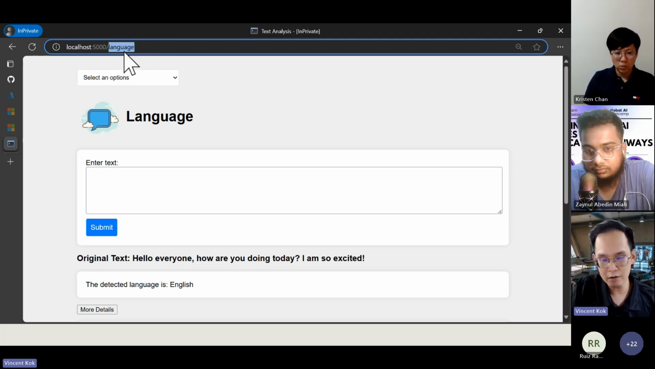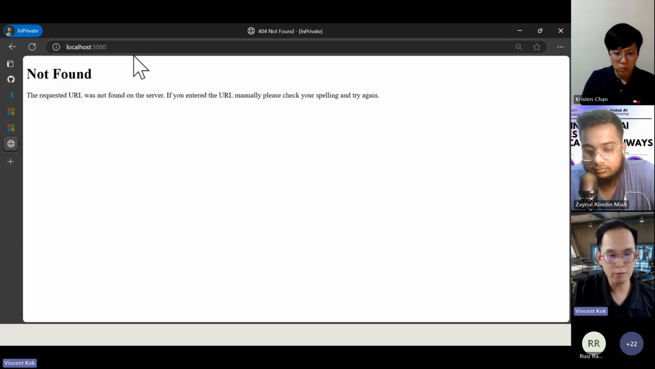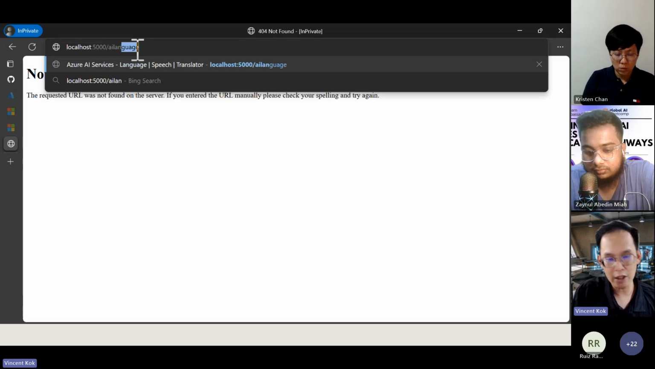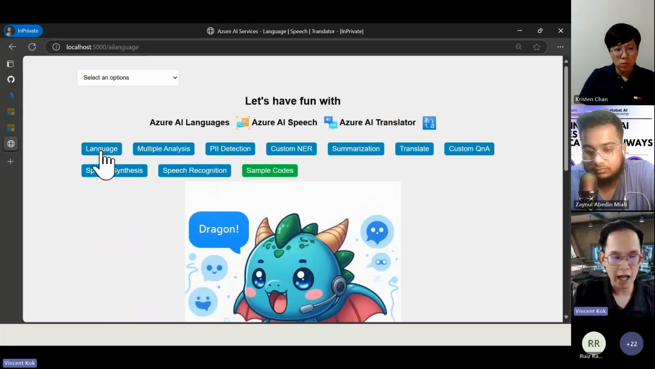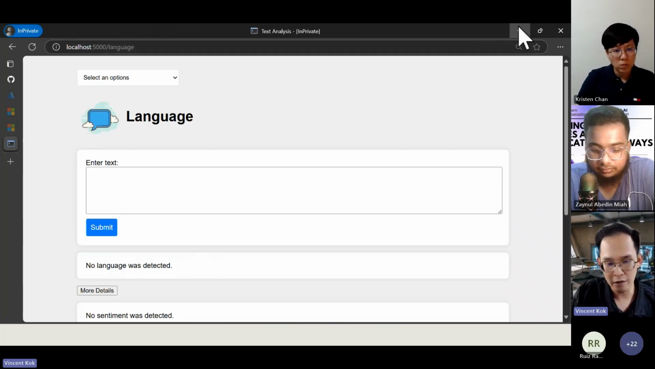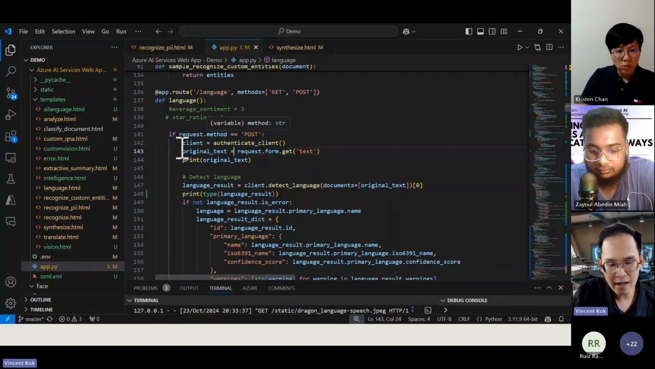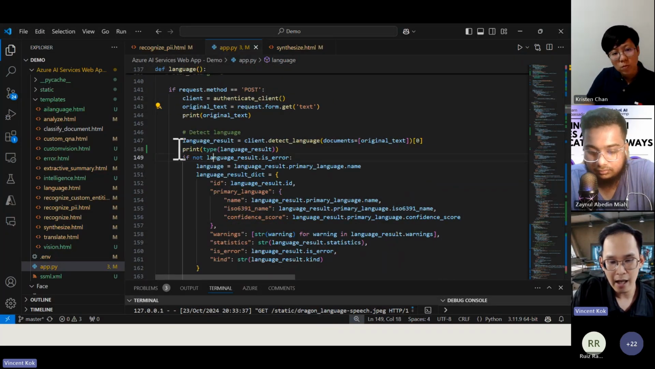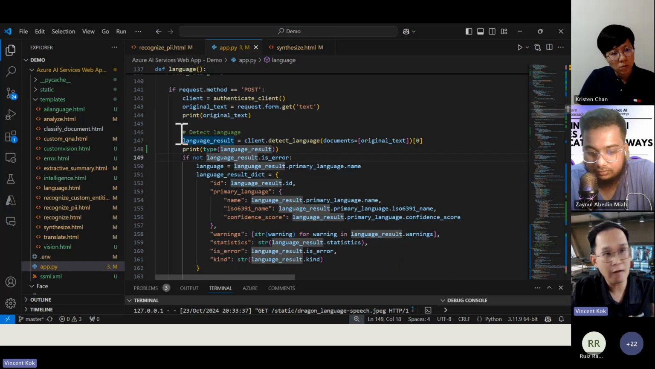So if you don't put anything, root, you're going to enter this. Oops, not found. So that's why I went to the AI language. AI language is my main interface. And when I click on language, then it will go to another route. Right now, if you see the route here, I will then get my original text from the front end, and then I will start doing whatever I want to do.